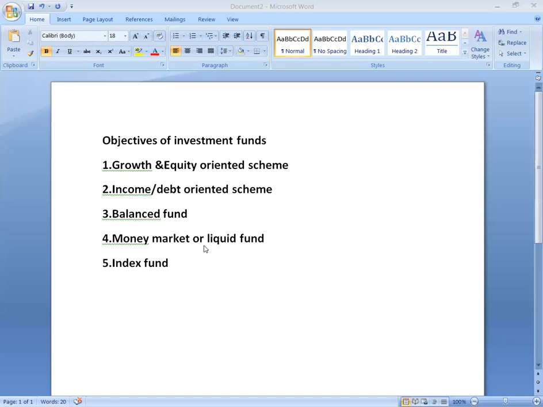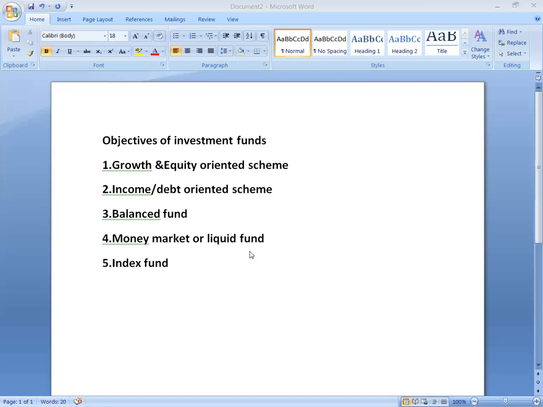Next one, money market or liquid funds. These funds are also income funds, and their aim is to provide easy liquidity, preservation of capital, and moderate income. These schemes invest exclusively in safer, short-term instruments such as treasury bills, certificates of deposit, commercial papers, interbank call money, government securities, etc. So money market or liquid funds are low risk funds.